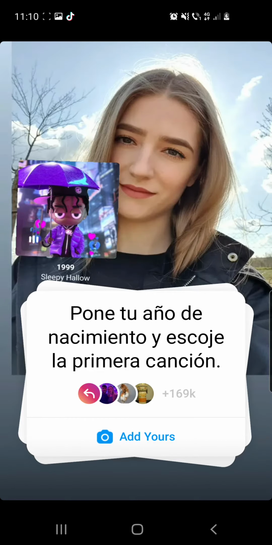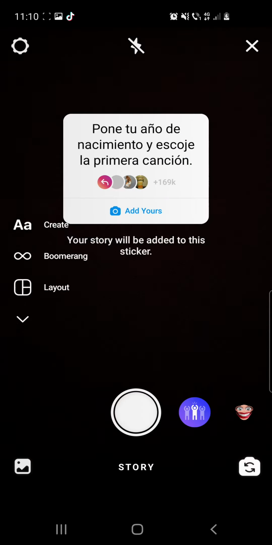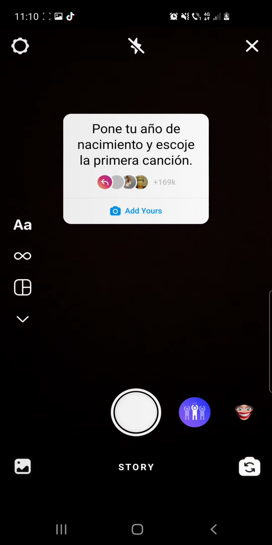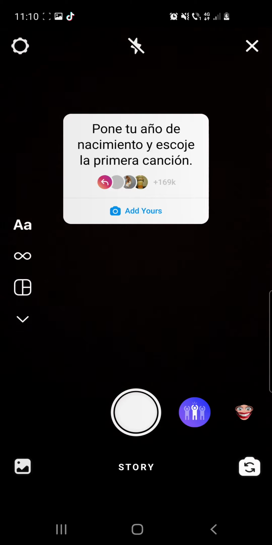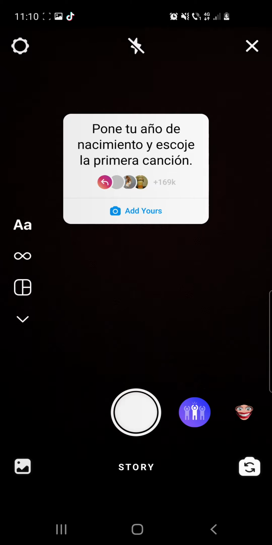From here you have to click on the add yours button. And if you are not able to click on this button, then you can go ahead and check the first pinned comment where I already put a link to a video which shows you what to do if you are not able to click on the add yours button. So make sure to check that.